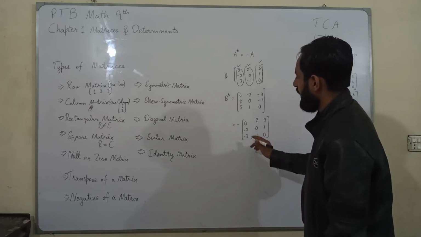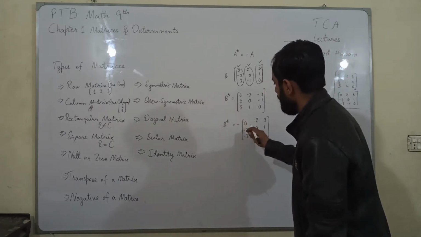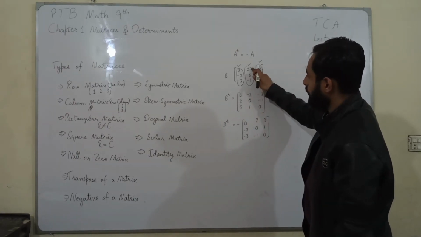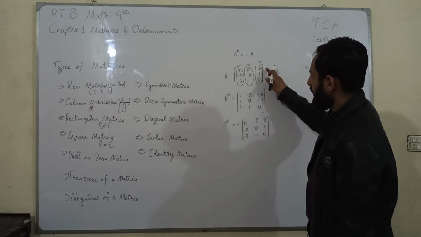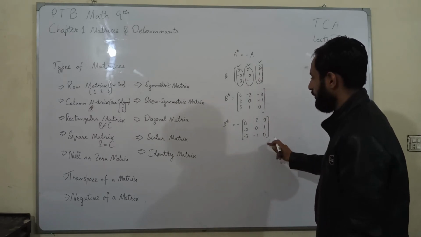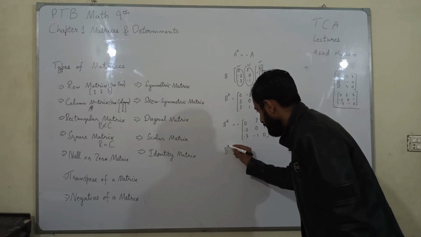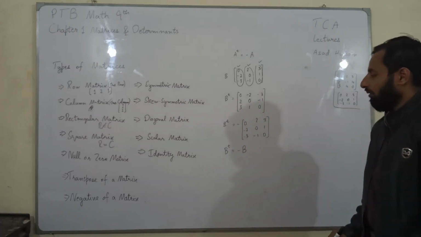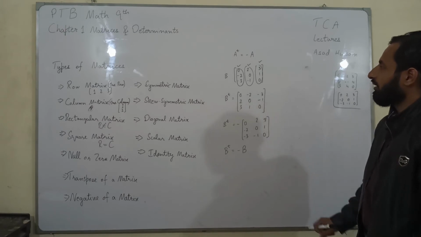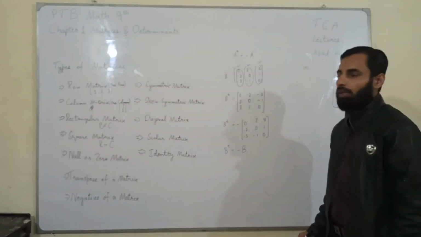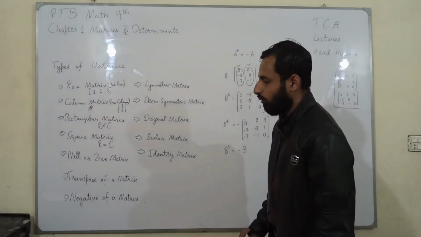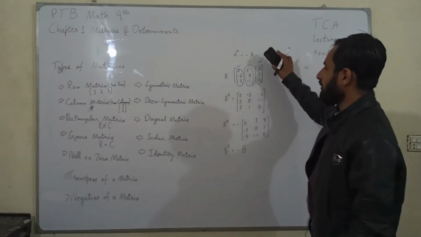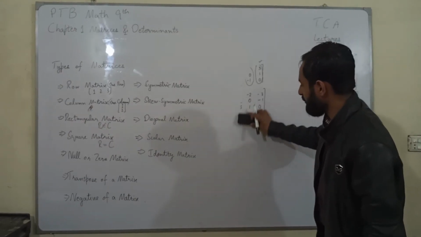Now comparing the elements with B, it is 0, negative 2, 3. The first column is the same. 2, 0, negative 1, and 3, 1, 0. So B transpose is equal to negative of B. From here we can conclude that B is a skew symmetric matrix because its transpose is equal to the negative of B.